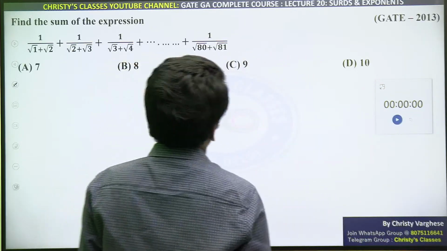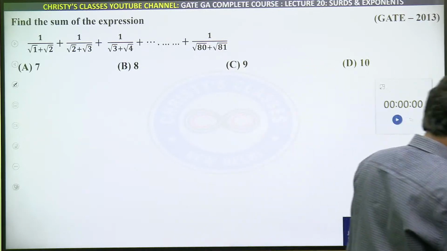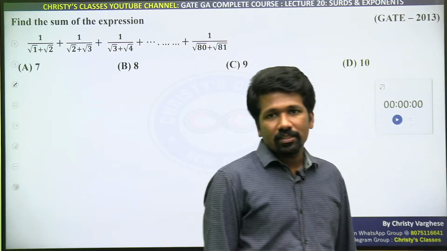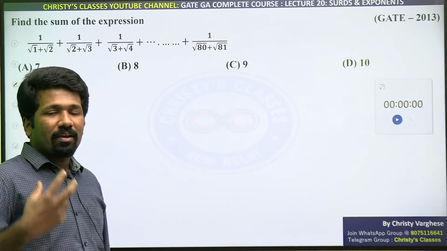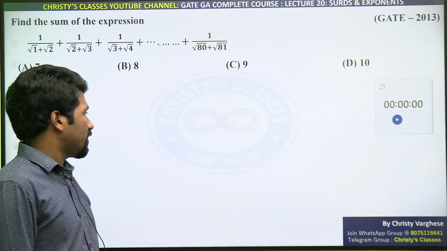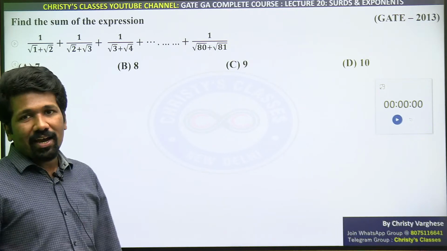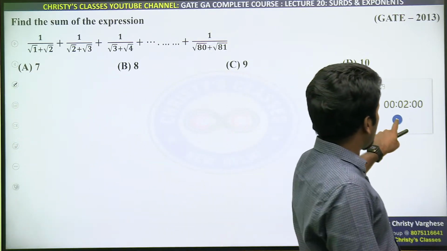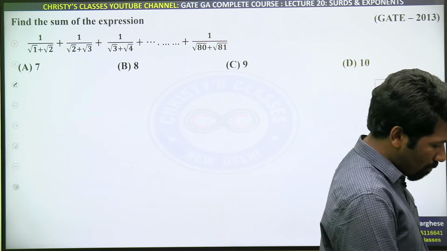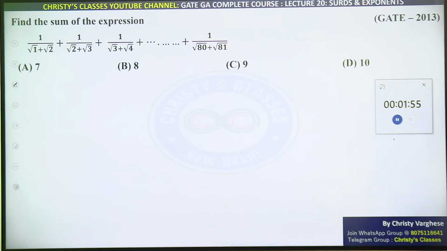If that is clear, this one I have given as homework in the mathematical series chapter. Now you will be able to do this question better also, because we got a little more practice with surds and exponents. This question also has surds coming. So try this now. I have given this homework, maybe many of you have tried already, I don't know. Try this, all of you, now. This series involves surds, so it is a series related question as well as a surds involved question.